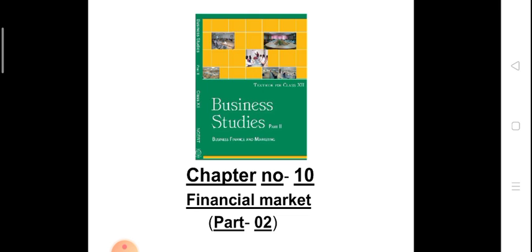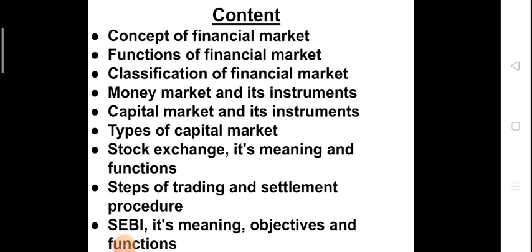So, let's start the second part of the 10th chapter, Financial Market. In this chapter, the contents are concept of financial market, functions of financial market, classification of financial market, money market and its instruments, capital market and its instruments, types of capital market, stock exchange, its meaning and function, steps of trading and settlement procedure, SEBI, its meaning, objective and function.